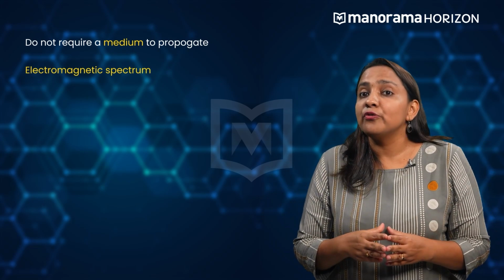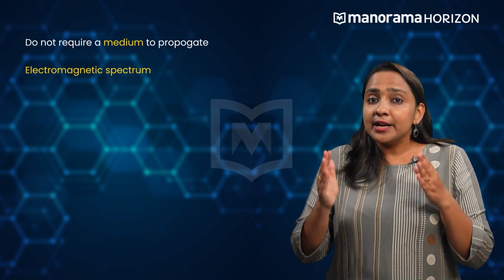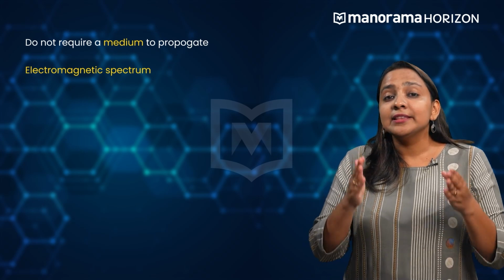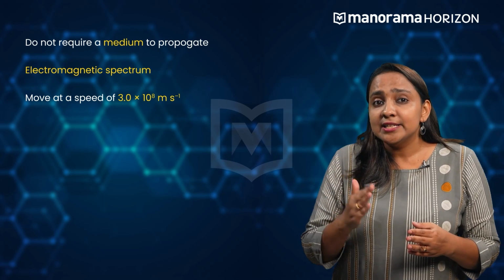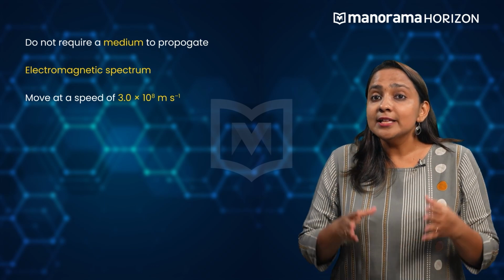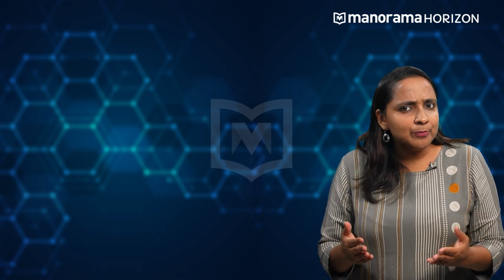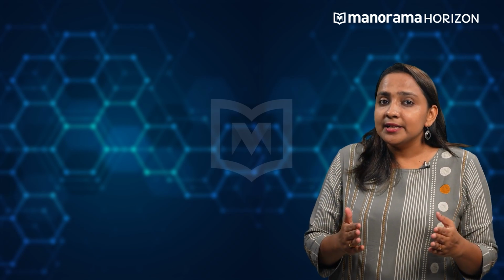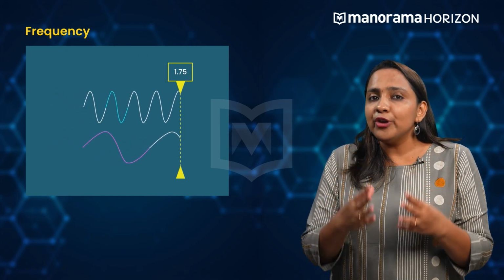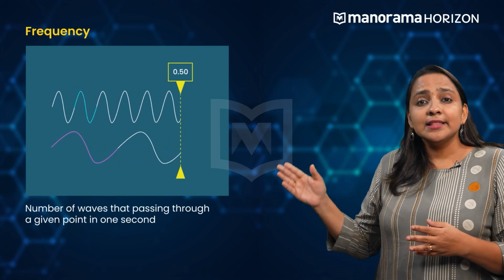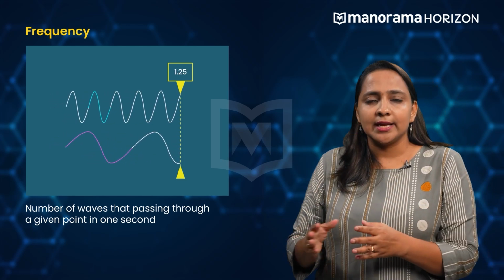And most important of all, in vacuum, all types of electromagnetic radiation, regardless of wavelength, travel at the same speed, that is 3.0 × 10^8 meter per second. This is called speed of light and is denoted by the symbol c. An important property which is used to characterize the electromagnetic radiation is frequency. The frequency is defined as the number of waves that is passing through a given point in 1 second.